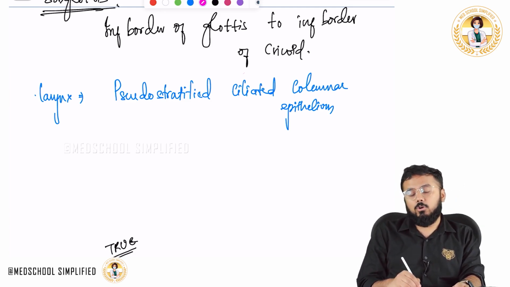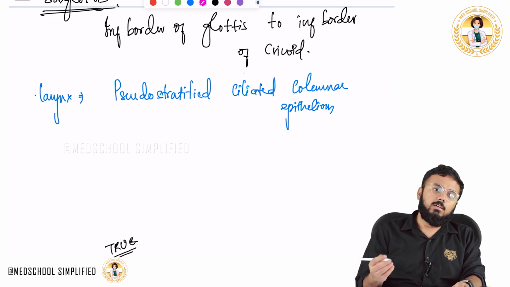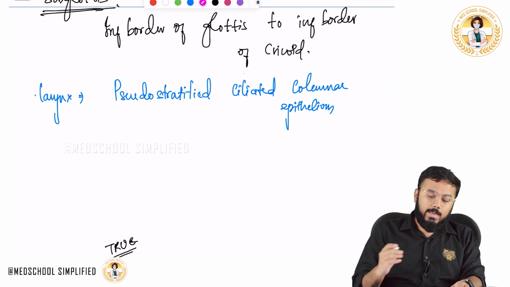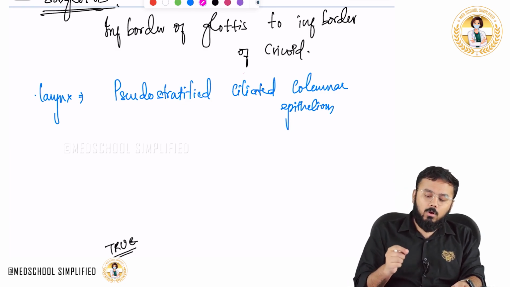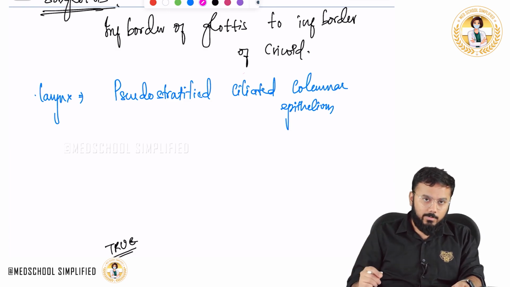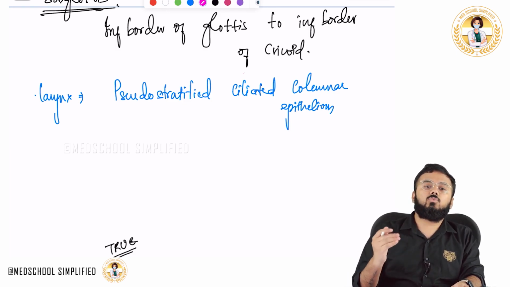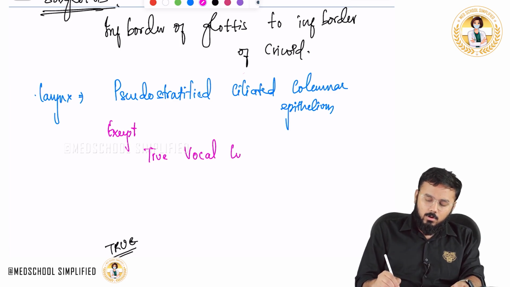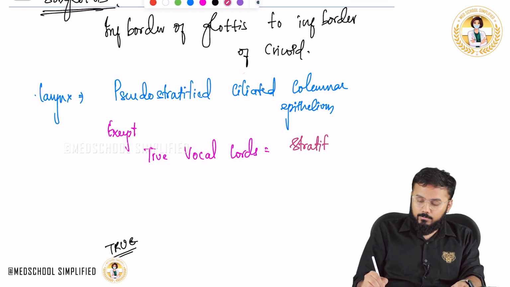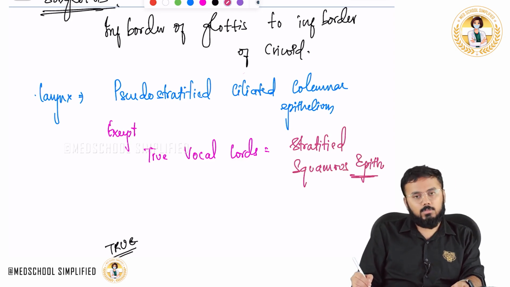Vocal cords, in the sense that we have got two types: one is called false, also called vestibular folds, and next the true vocal cords that surround your glottis. True vocal cords are not lined by pseudostratified ciliated columnar epithelium, they are lined by stratified squamous epithelium.